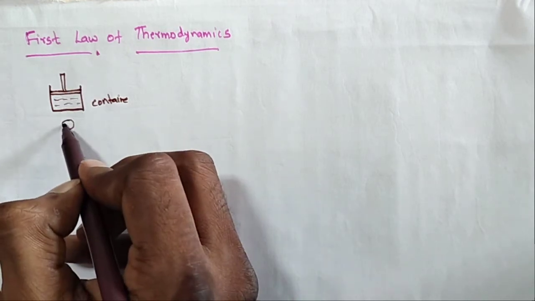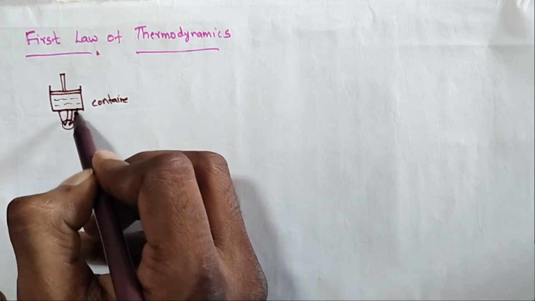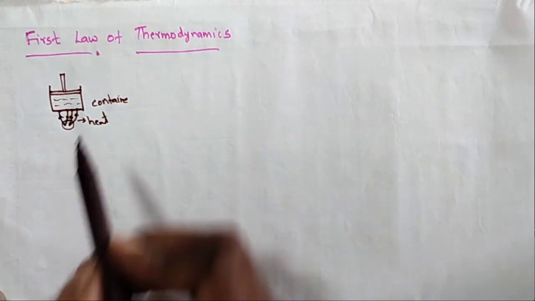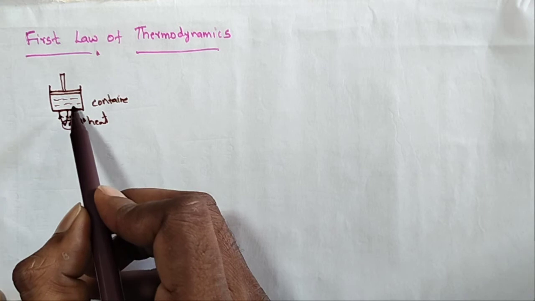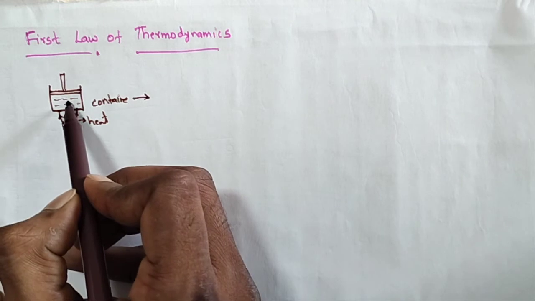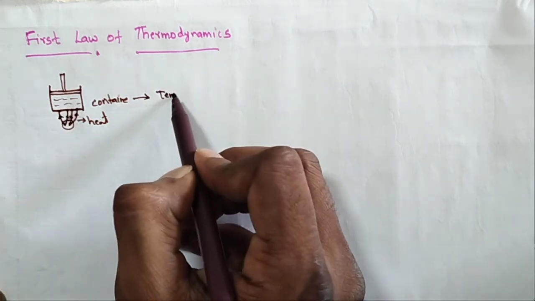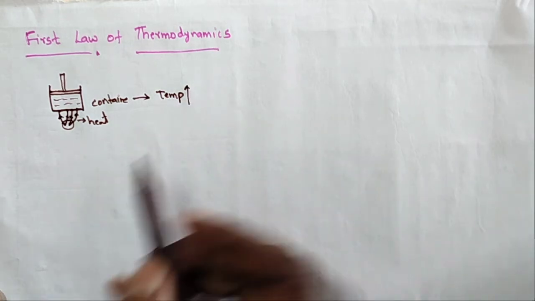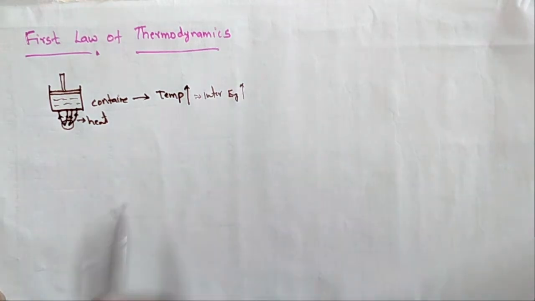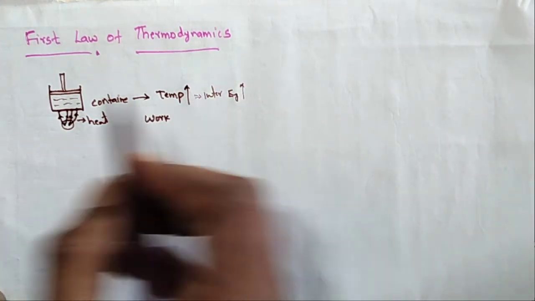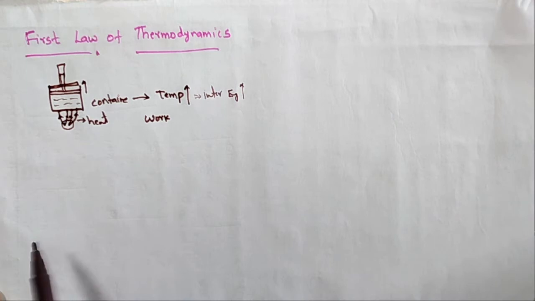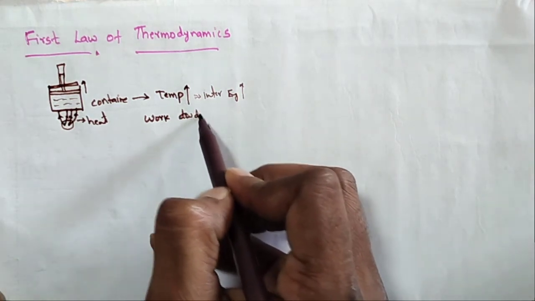When the gas stove is on, if you supply some amount of heat to this gas container, what is your observation? First, the gas temperature will increase. That means some internal energy will increase, and some work is also done. What is the meaning of work? This piston is moving upward, we know that very well. So what is your observation in this?